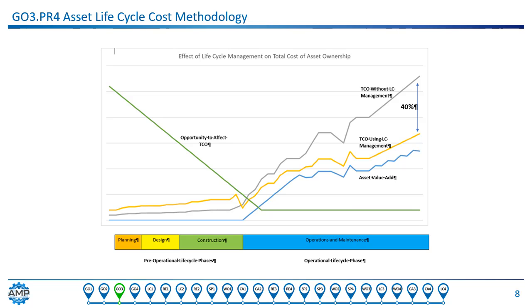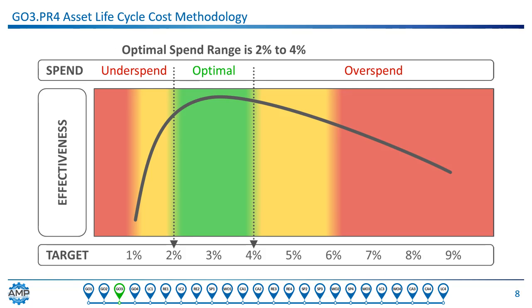CapEx procurement processes must be redesigned to recognize the influence of pre-operational activities on TCO. So best TCO is our goal, but how can we tell if we're tracking on best TCO if all the potential savings are estimated and the asset might be in operation for 20 years or more? What's a good indicator of asset management toward best total cost of ownership? The E1 spend is the metric by which total cost of ownership health can be monitored and projected.